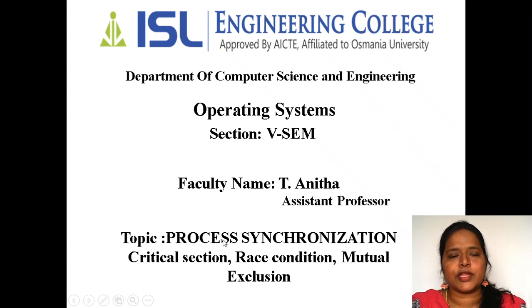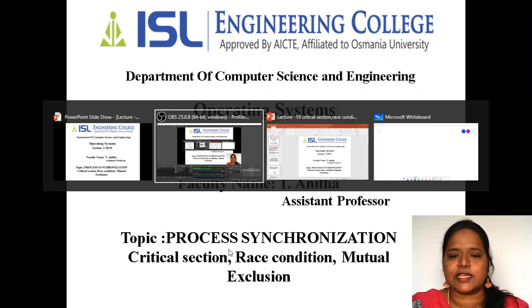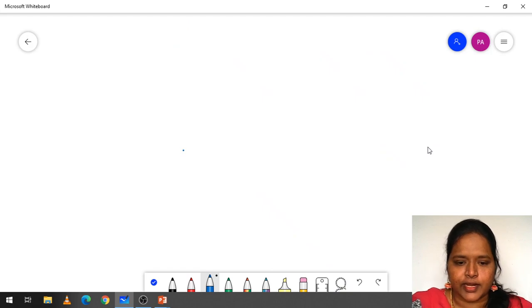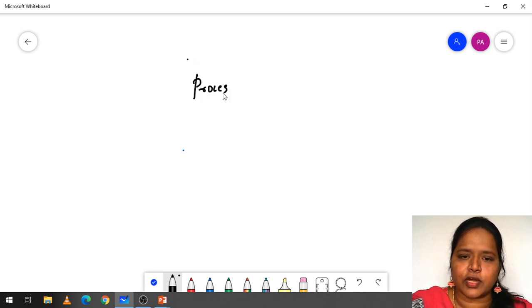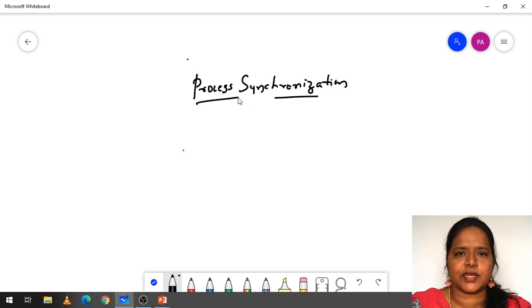Why am I going to stress that it is important? In the sense that we are not dealing with a single environment system or a single processor system. If you are dealing with a single processor system, here we will have process synchronization, right? Process synchronization is nothing but synchronizing of processes.